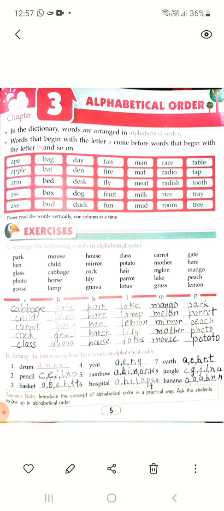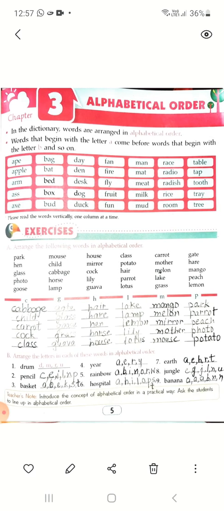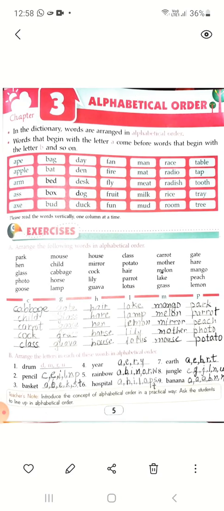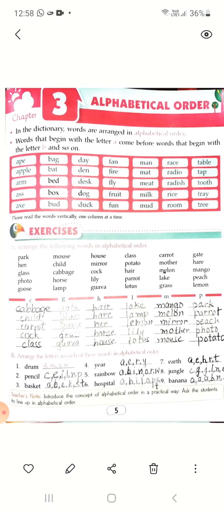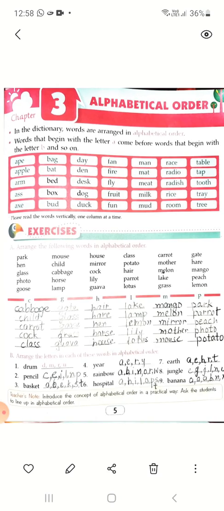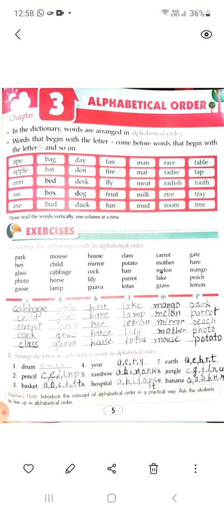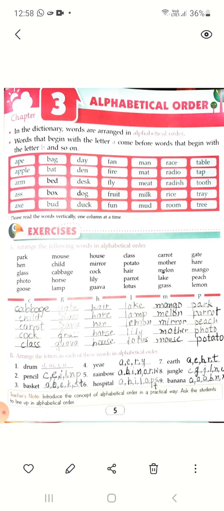See, the words are given below. The A row is: ape, apple, arm, as, ax. Again, the B line is here: bag, bat, bed, box, bud, day, den, desk. Children, these words are written according to alphabetical order. How? The first letter is the same in all the words. How can we decide which letter will come at which place in alphabetical order?